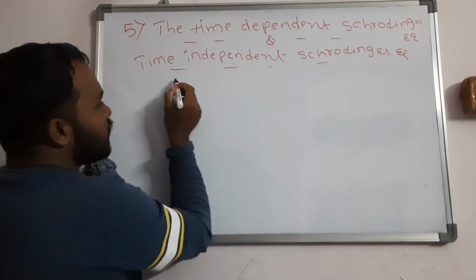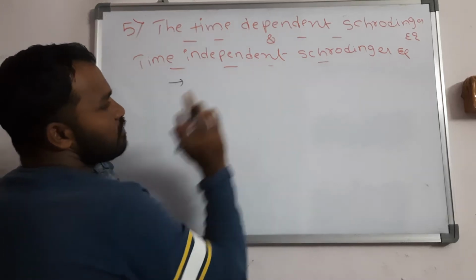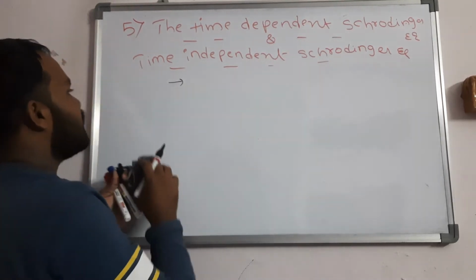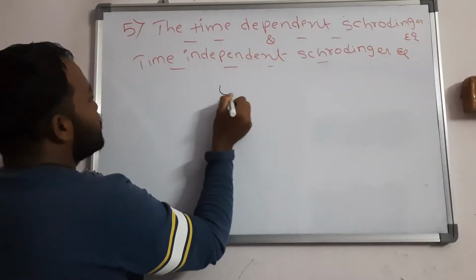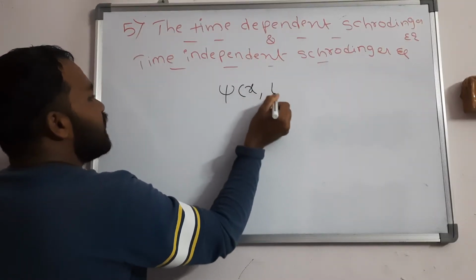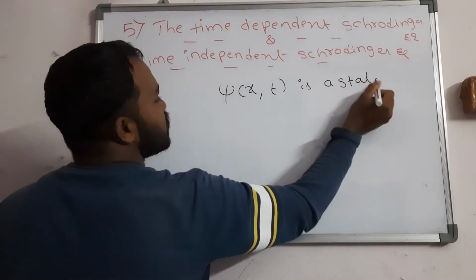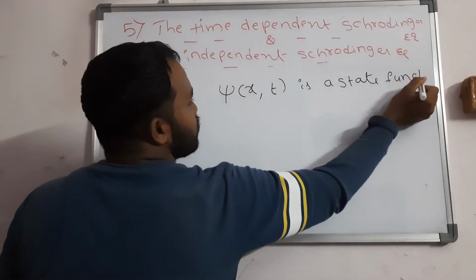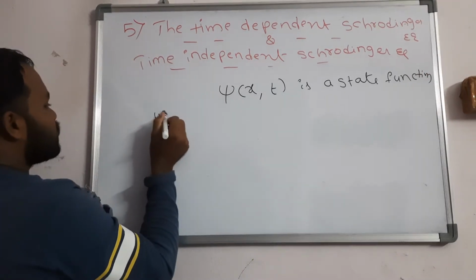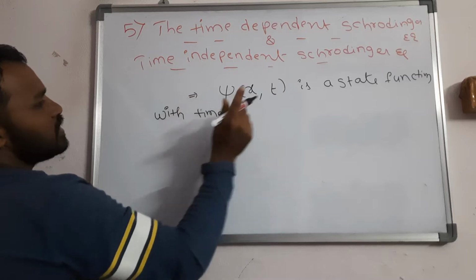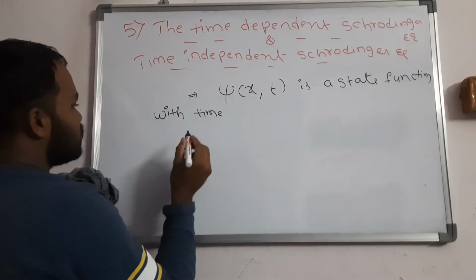You should write the point: the wave function of the system is dependent on time. According to the time dependent equation, you can take psi of x comma t. Psi of x comma t is a state function with respect to time.